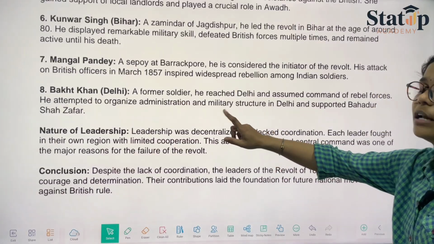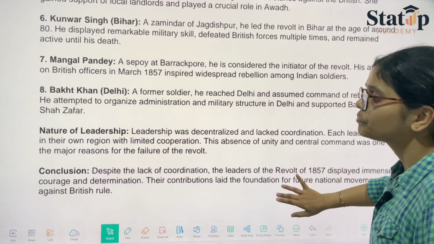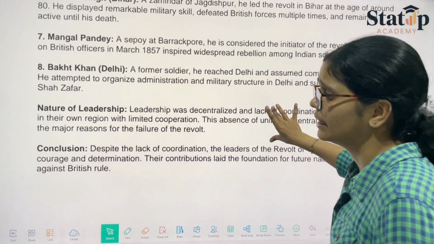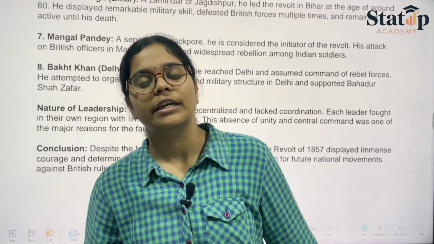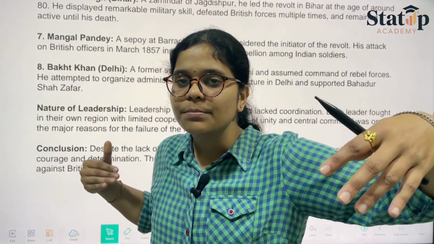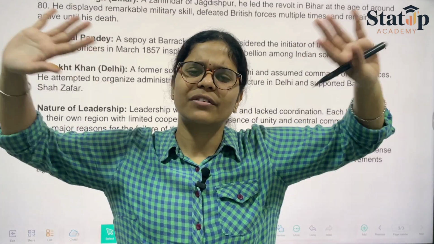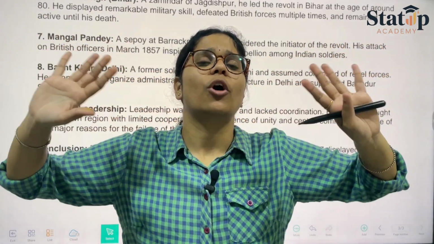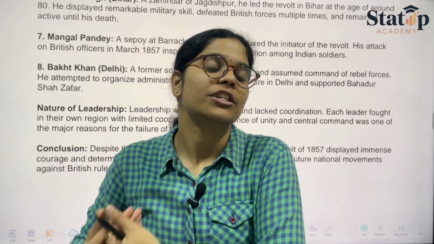Then we have Bhakt Khan, again a soldier mutiny. When we talk about the nature of leadership, obviously the leaders were scattered everywhere, from this part of India, that part. They were all scattered. No mutual cooperation was there. Due to lack of this cooperation, this revolt did not achieve its goal.